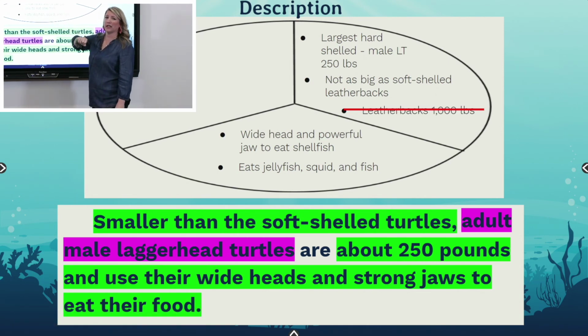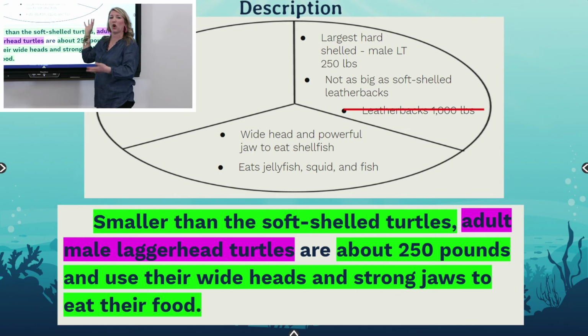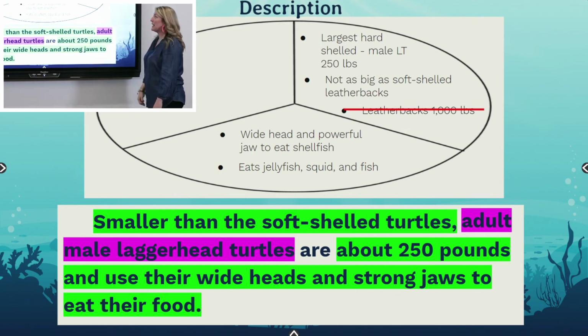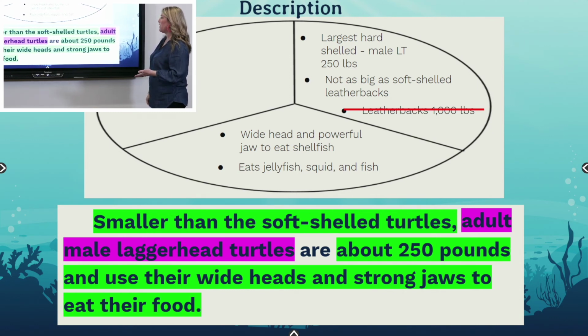I don't want to spend a lot of time because my main idea should be short. I don't need to write all these details because all of that was their food that they eat. So therefore, my main idea of that section is smaller than the soft-shell turtles. Adult male loggerhead turtles are about 250 pounds and use their wide heads and strong jaws to eat their food.